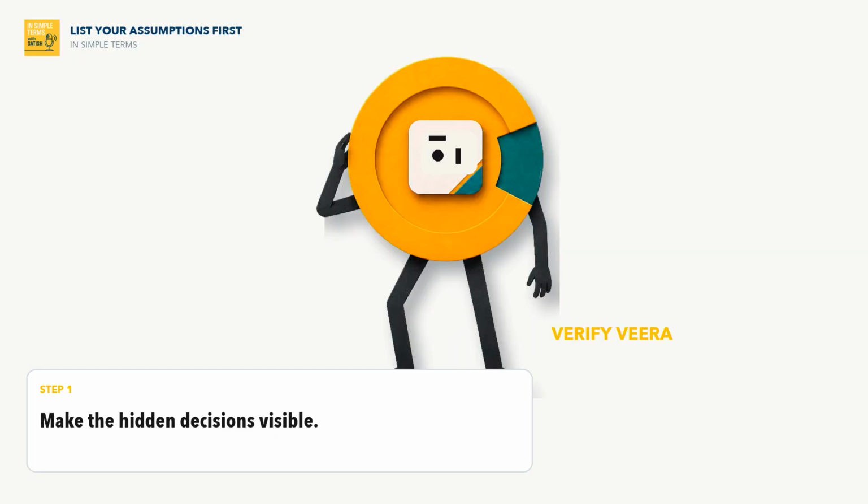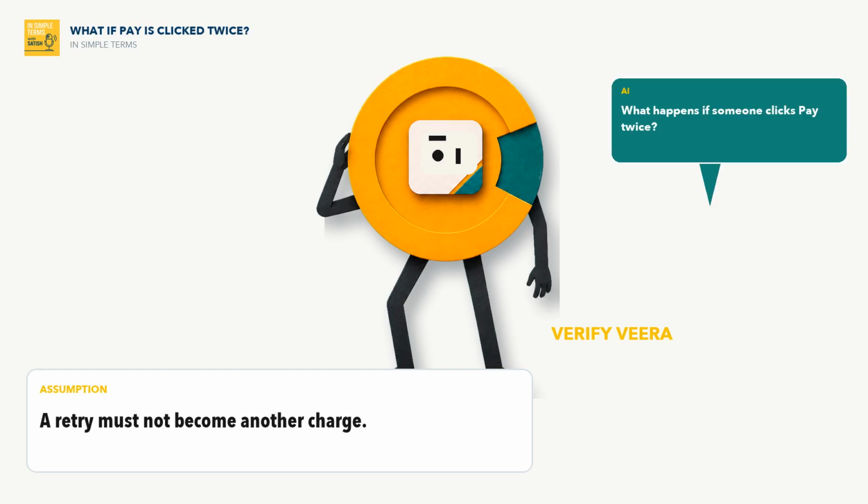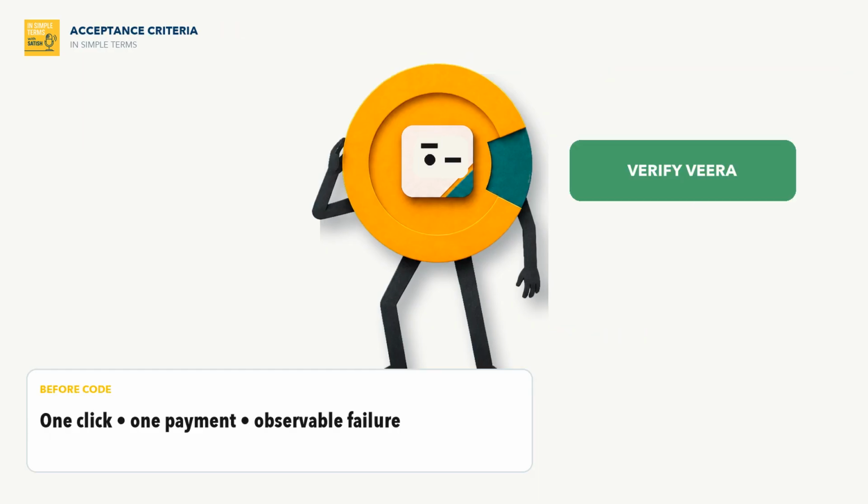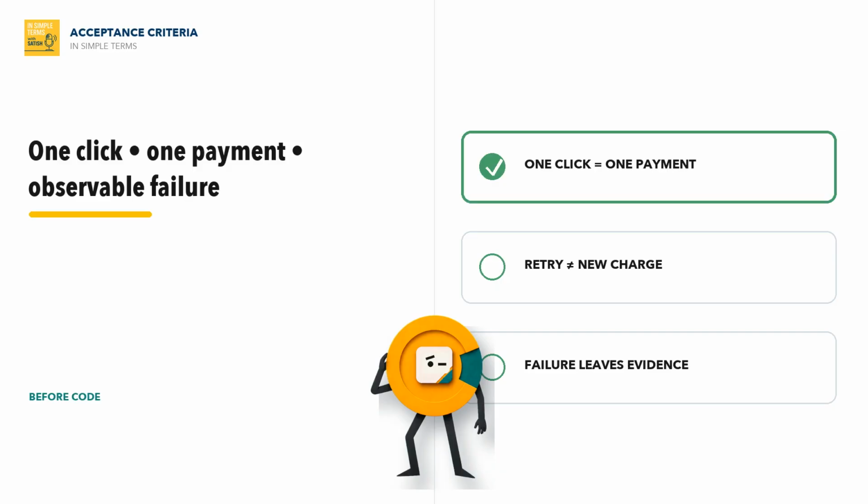Or is it? Veera began with a different instruction. Before you build anything, list your assumptions. The AI asks, what happens if someone clicks pay twice? How should errors appear in the logs? What would prove that one click creates only one payment? Veera turns those questions into acceptance criteria.